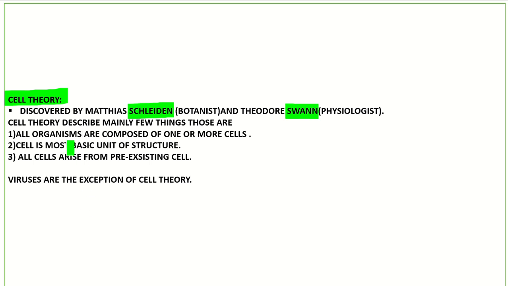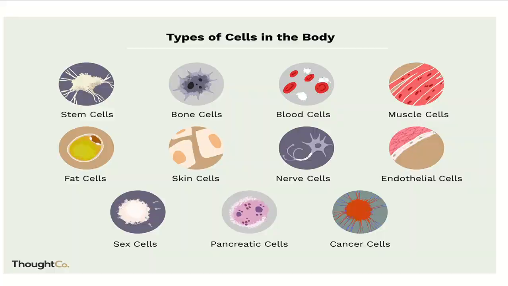They told that all organisms are composed of cells, and an organism may be composed of one cell or more than one cell. Cells are the basic unit of life; the structural and fundamental unit of life is the cell. All cells arise from pre-existing cells. That is another important thing included in the cell theory.